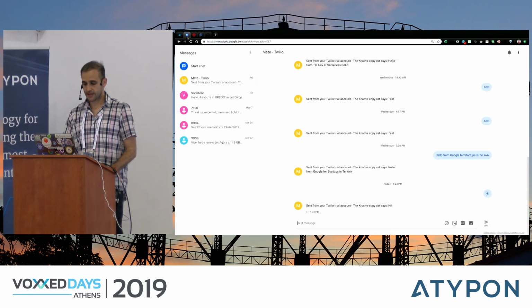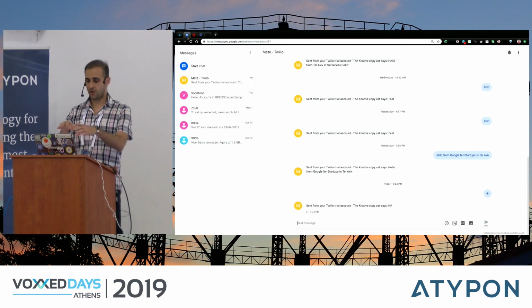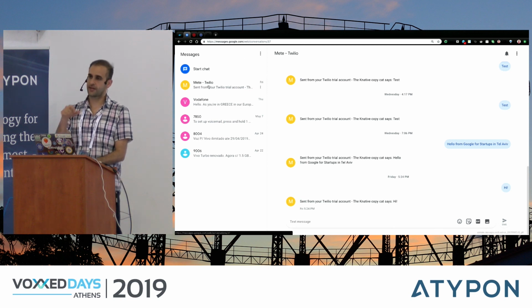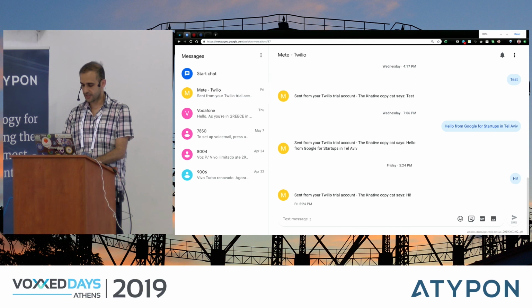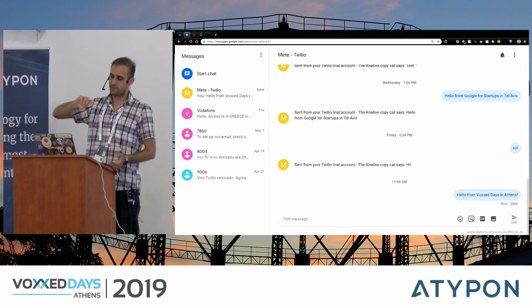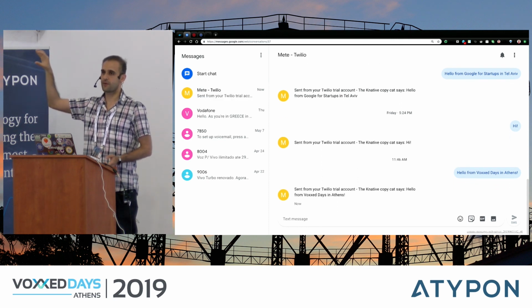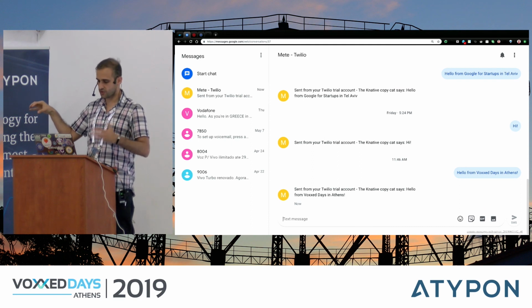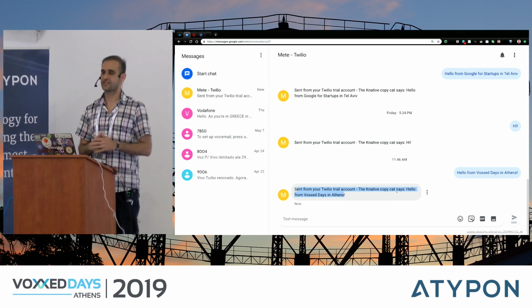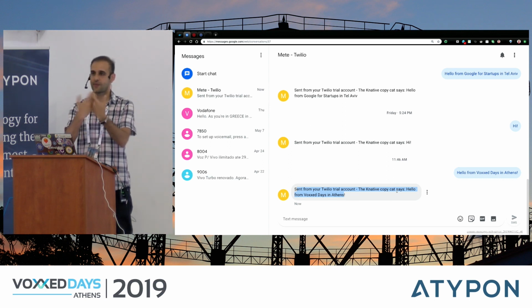Then what I have here is that I'm looking at my SMS messages on the web. This Mete Twilio is my Twilio number. So what I'm going to do is I'm going to say, hello from Voxxed in Athens. So let's send that message. If everything works, this will send a message to my Twilio number, and the Twilio number will make an endpoint call to my Knative service. The Knative service will scale up. It will reply back. And in the end, we get this SMS message that says, the Knative copycat says, hello from Voxxed Athens. So it basically takes the message and just replies back with that message.